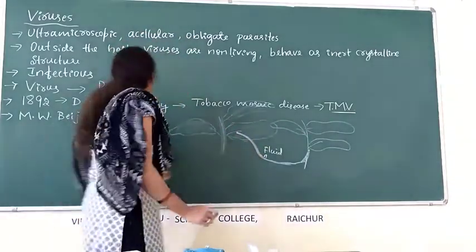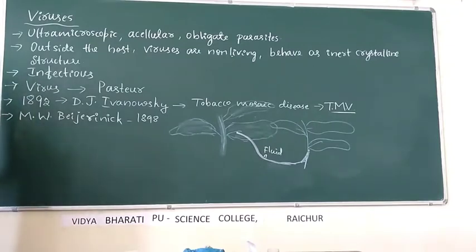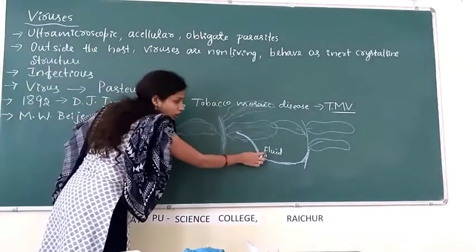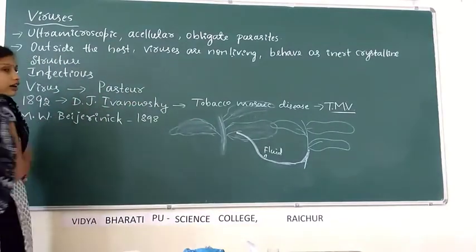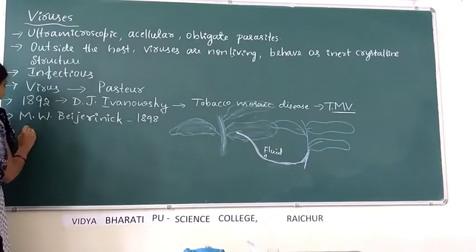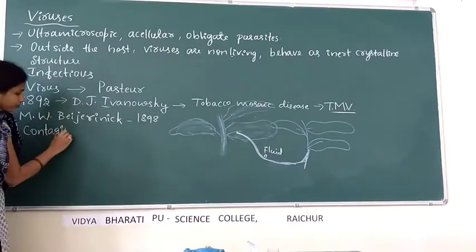Then, after demonstrating this, Bajornik called this fluid, which is responsible for the development of disease in the healthy plant, contagium vivum fluidum.